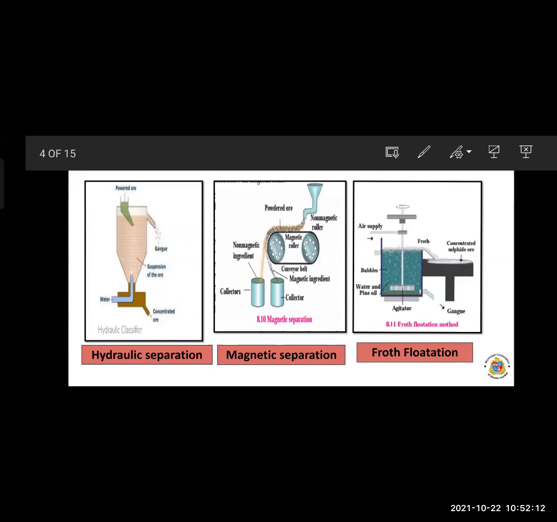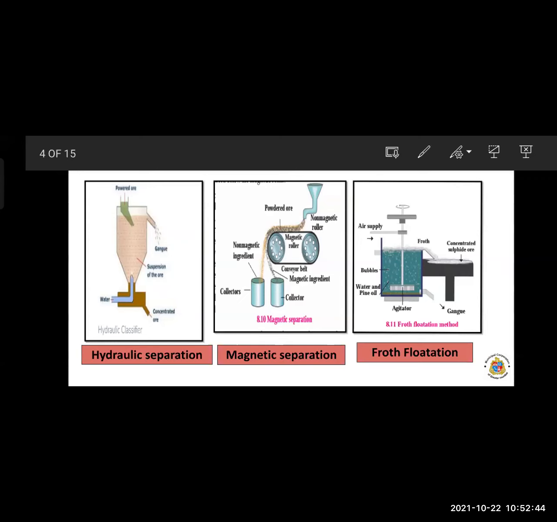Now, next is the magnetic separation method. This method depends on an electromagnetic machine. There are rollers, so observe the diagram. There are two rollers: one is a non-magnetic roller and the second one is a magnetic roller. These rollers have a conveyor belt moving around them, which is made of leather or brass.